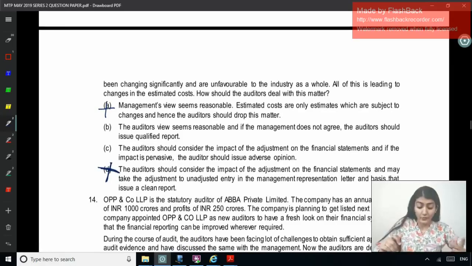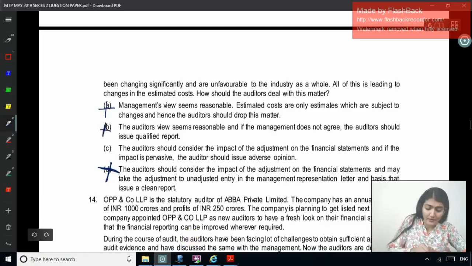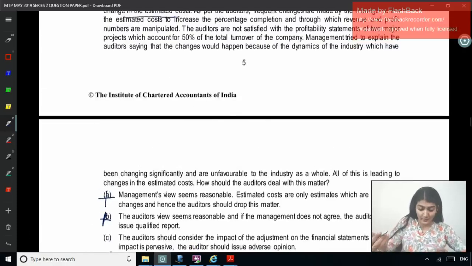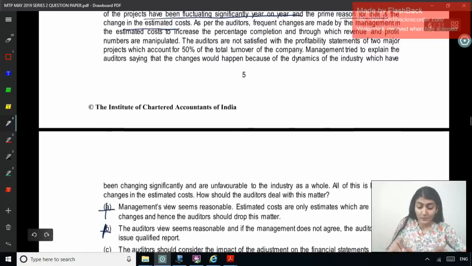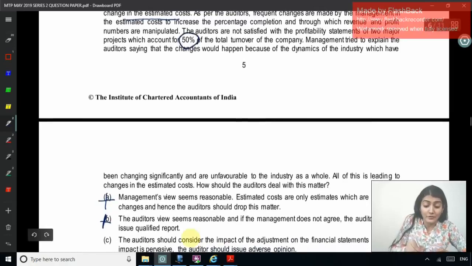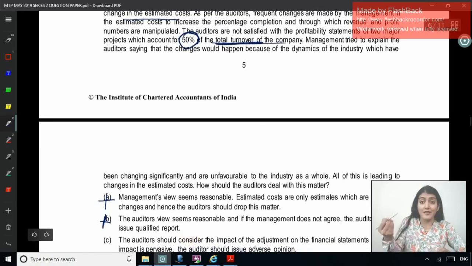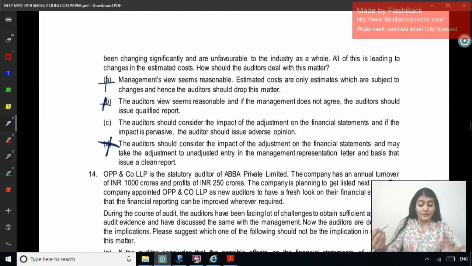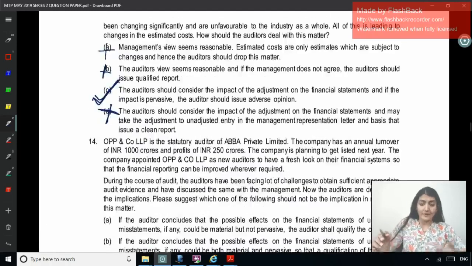The auditor view seems reasonable, and if the management does not agree, the auditor should issue a qualified opinion. No, right, we cannot say the auditor view seems reasonable. What does it say? Because not satisfied with the profitability statement of two major projects which account for 50% of the total turnover. So this is going to be material and pervasive. The auditor should consider the impact of the adjustment on the financial statements, and if the impact is pervasive, the auditor should issue an adverse opinion. Okay, right, so the correct answer is C.